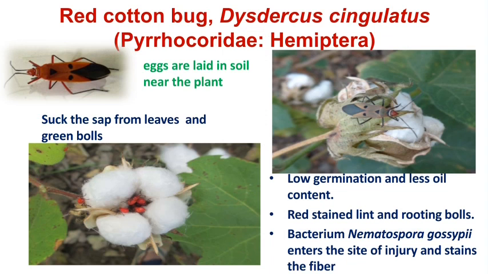In case of severe infestation, when these nymphs and adults suck the cell sap from the bolls, they cause low germination and less oil content because they also suck the cell sap from the seeds. Then red staining of the lint and rotting of the bolls also occur. And during feeding, this pest introduces a microorganism, Nematospora gossypii, inside the bolls, and this is responsible for the staining of the lint. Hence, this pest is also called the cotton stainer.